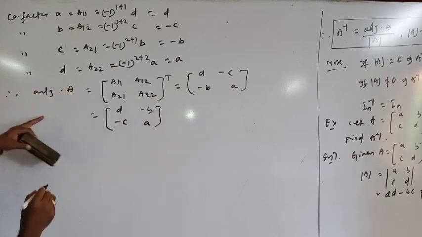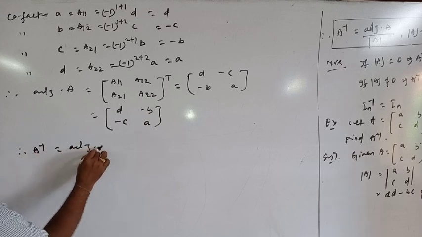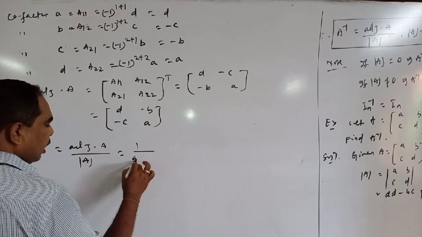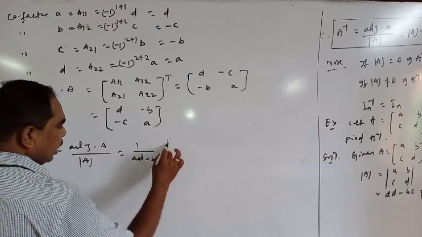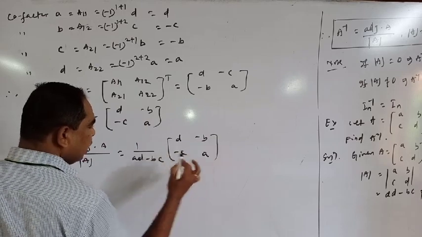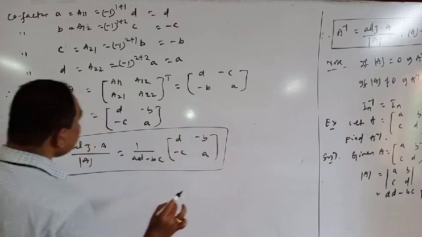This is the adjoint of A. Therefore, A inverse is equal to the adjoint of A divided by the determinant of A. That means 1 by (ad minus bc) into [d, minus b; minus c, a]. This is the inverse of a square matrix of order 2.